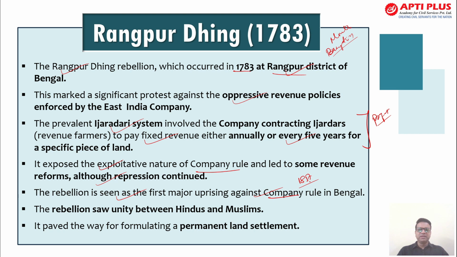Post 1857, the East India Company was actually ruled out and the wholesale government came under the British power. So this was there in Bengal, which is present-day north Bangladesh. The rebellion saw the unity between Hindu and Muslim, and it saw the formulation of permanent land settlement. So this is like post to a decay. अगर बात करें land settlement की, जो permanent land settlement है वो 1793 में लाई गई थी by Lord Cornwallis. So these are some of the important facts that you need to know, and specifically a question can be framed.